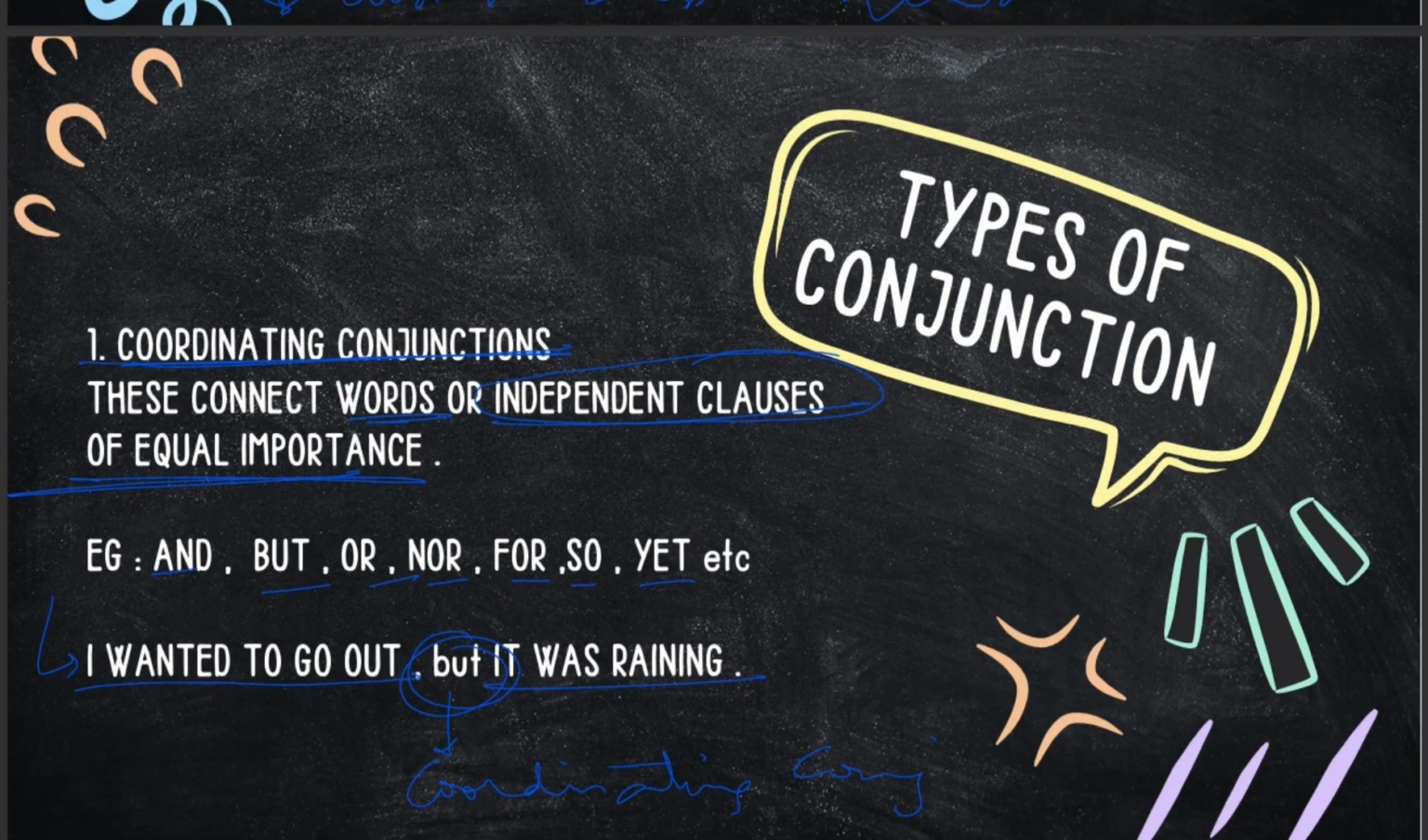Now let's have a look at this example and break it out. The coordinating conjunction connects words or independent clauses of equal importance. I wanted to go out sounds complete in its own sense. It has a verb and it has a subject.